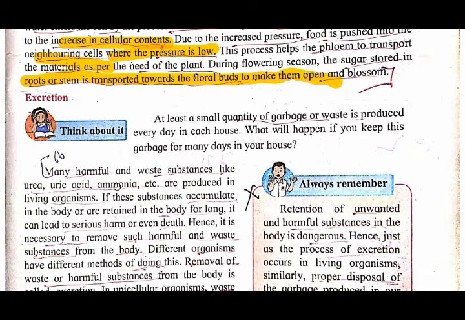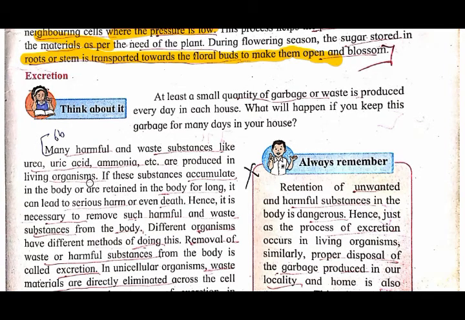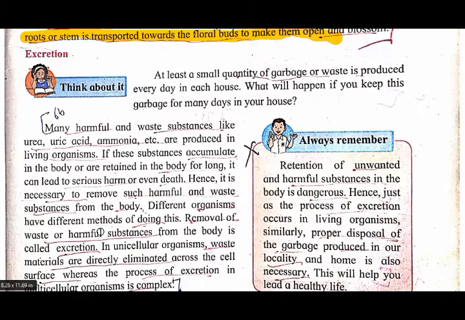Okay, now see, next is the excretion. Here, think about it, at least a small quantity of garbage or waste is produced every day in each house. You know it very well that every day garbage is produced in our house, that is the waste material. So what will happen if you keep this garbage for many days in your house? You know, it will decay. Okay, the garbage will decay and it will create a serious problem.